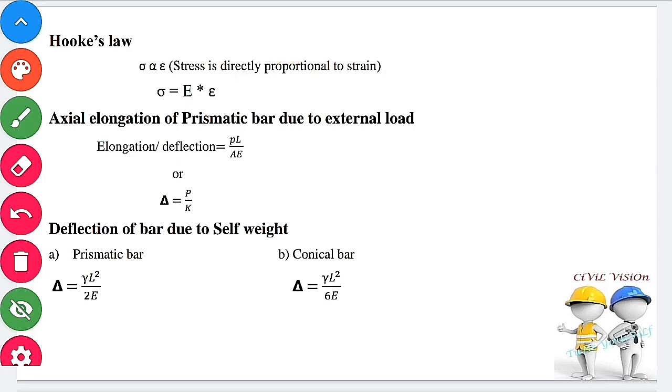Deflection of the bar due to self weight. For a prismatic bar, deflection equals gamma L square divided by 2E. In a conical bar, deflection equals 1/3 of the prismatic bar, therefore gamma L square divided by 6E.